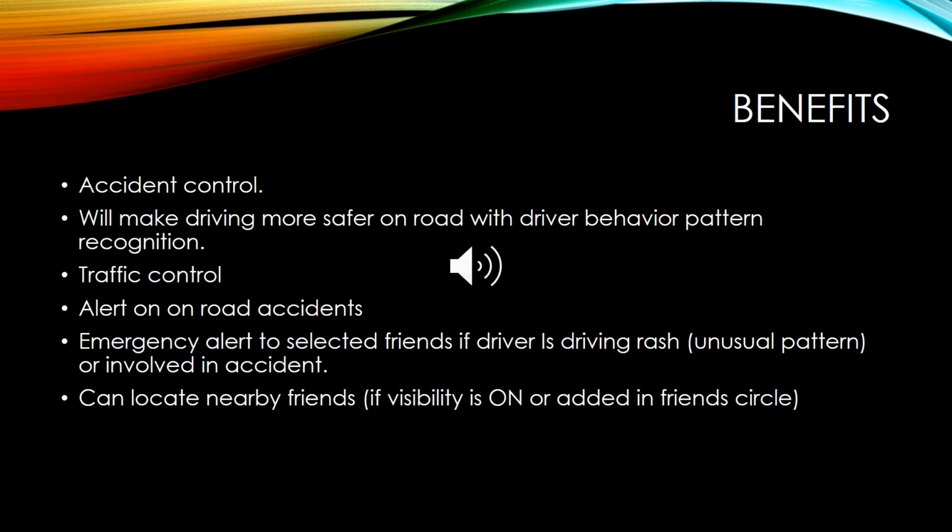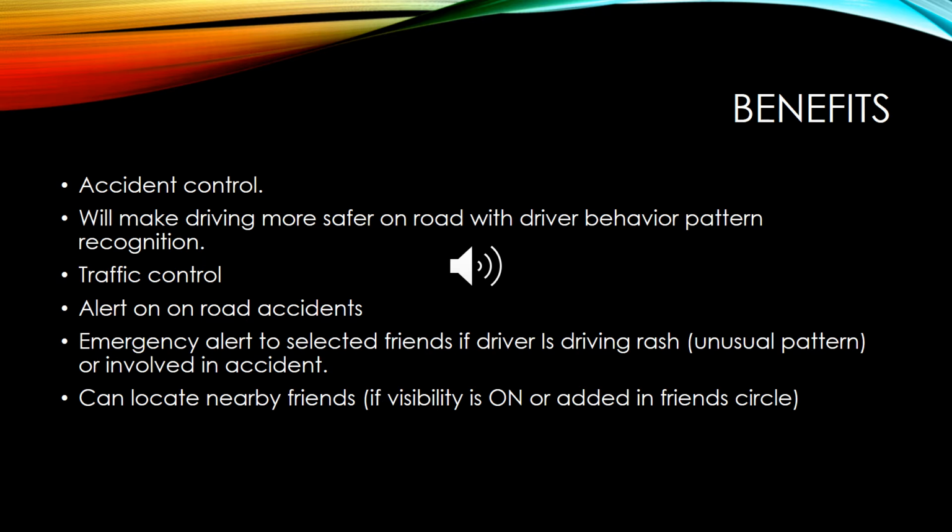Also, our system provides emergency alerts to selected friends and contacts if the driver is driving rashly, if there is an unusual pattern, that is a red dot, or if they are involved in an accident. There might be chances that family members don't know about accidents happening to a person. Our system will surely work on that and will give the best of it.